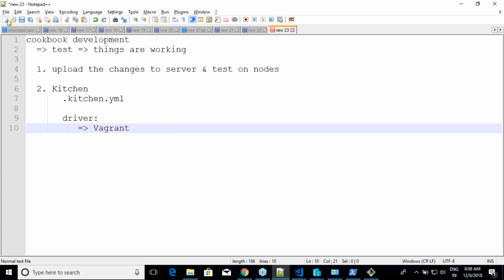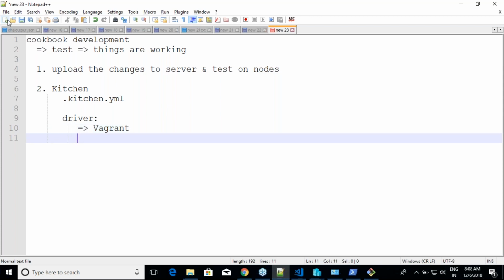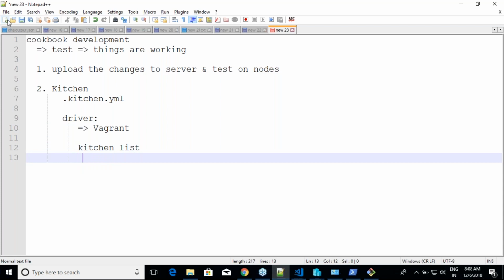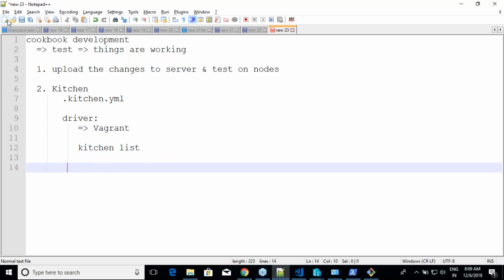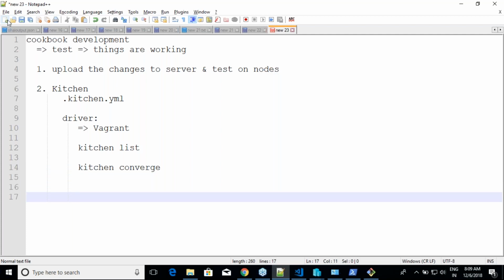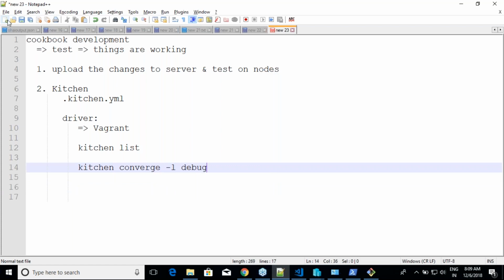You just have to say kitchen converge, right? So what have we tried to do? We have tried to execute a command which is kitchen list, which will tell us the platforms where your kitchen is going to test. Once we are done with this, we will execute the command kitchen converge, right? And whenever you are doing kitchen converge, I would recommend you add -l debug if it is failing. If it is not failing, it's fine. Whenever a converge is failing, just execute with -l debug, because this will give you logs, right?